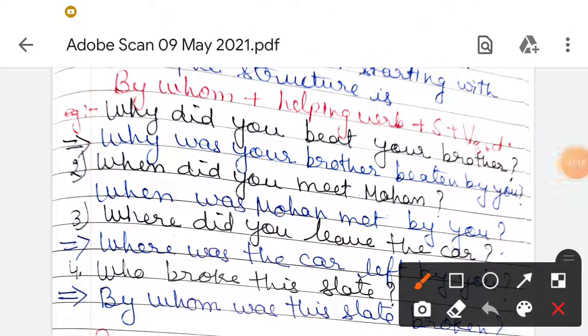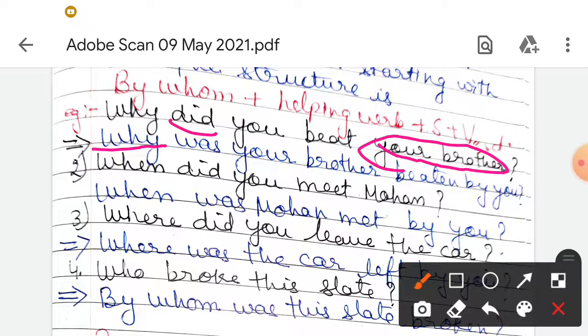Why did you beat your brother? Did is our past indefinite tense, simple past you can say. So how will it be changed? Let us see. This is our object, and as I have told you, the wh family will remain before it. So why will remain as it is here. Why your brother, so helping verb we will take. So was your brother beaten by you?